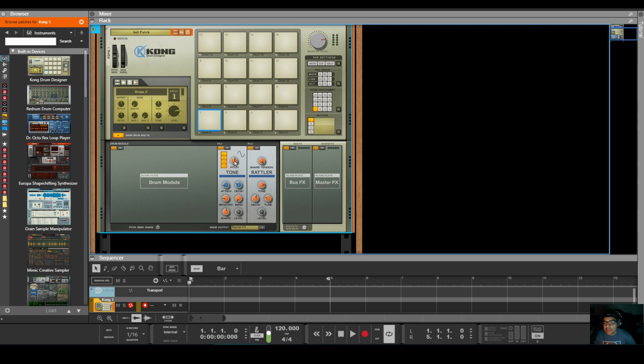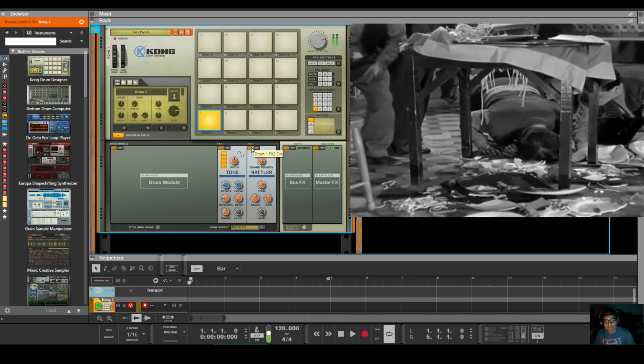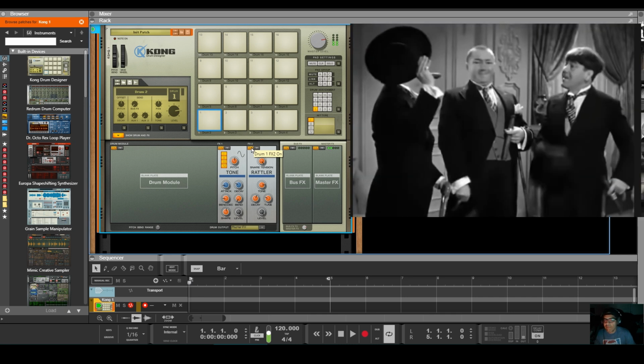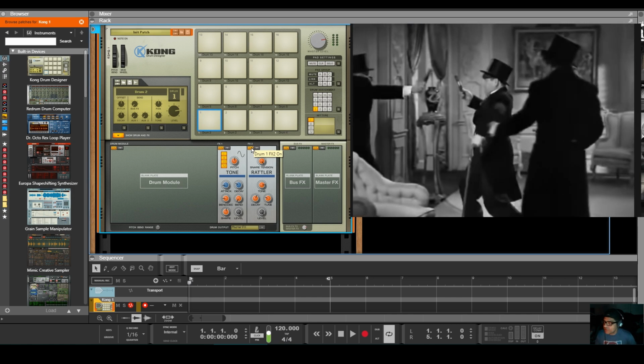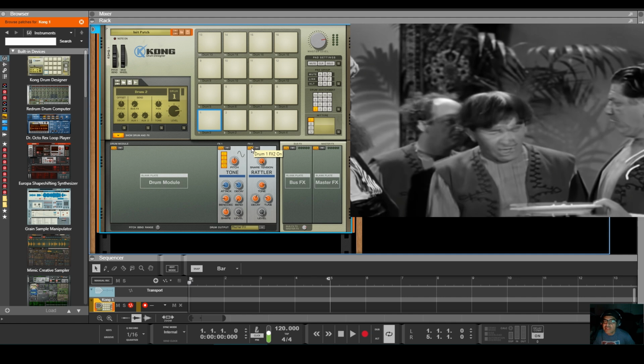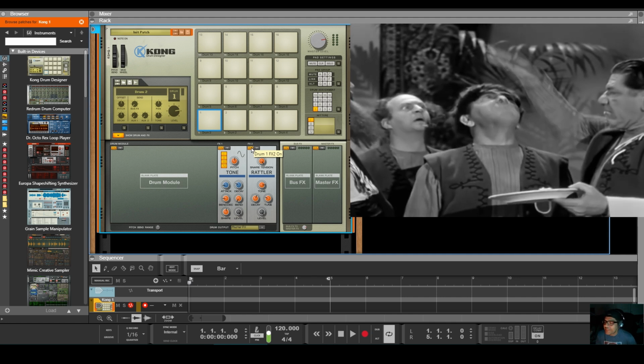and I'm gonna take the pitch down to 67, and that's it. That's it. You now have your Three Stooges effects. Yeah, easy. Three Stooges effects in Reason using Kong Drum Designer.